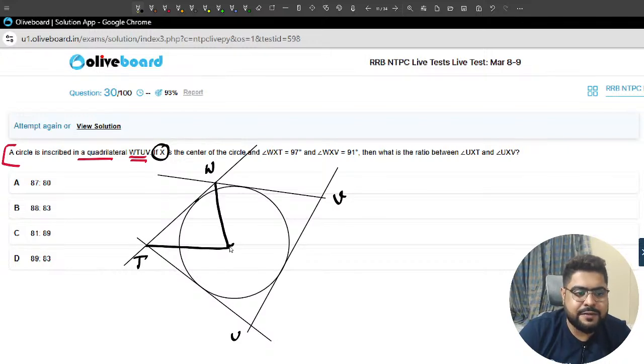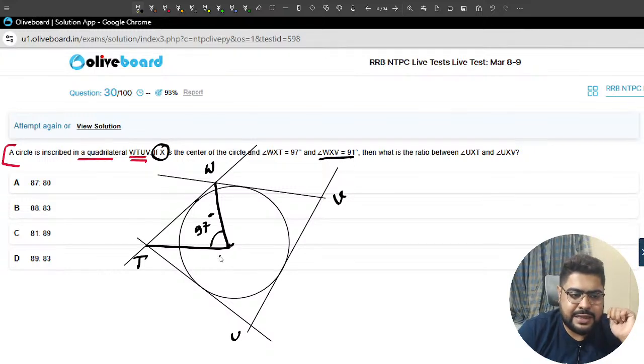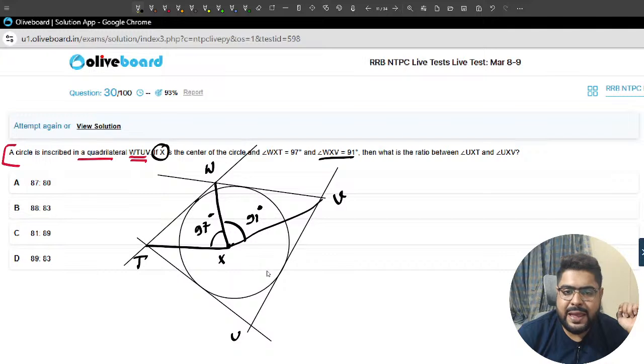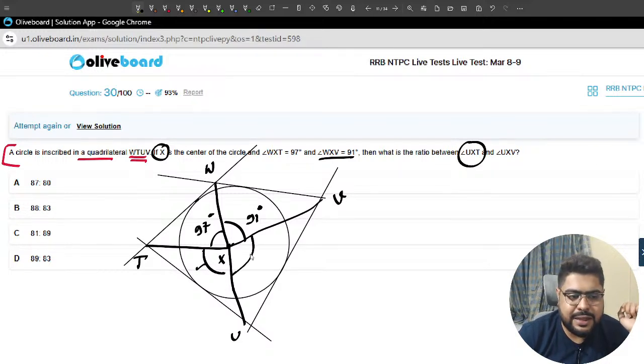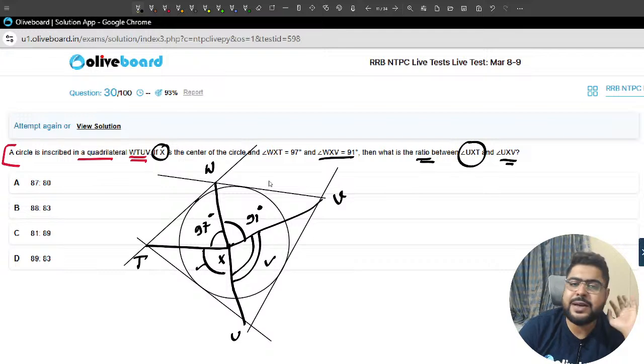This value is given as 97 degrees. WXV, this is X. Sorry, this is an X. This is given as 91 degrees. UXT, that means they are asking these two. So this one and this one, the other one. The ratio between these two, UXB and UXT.